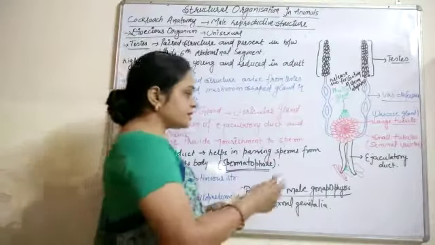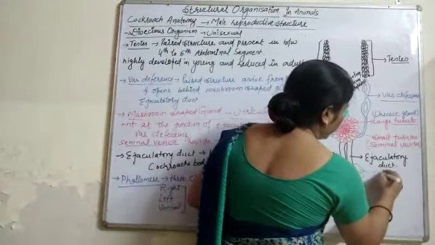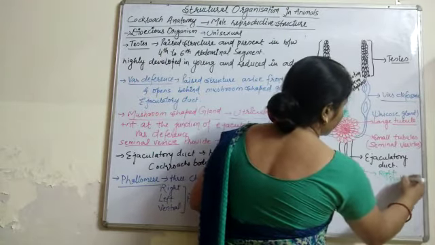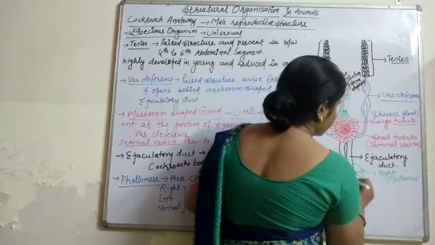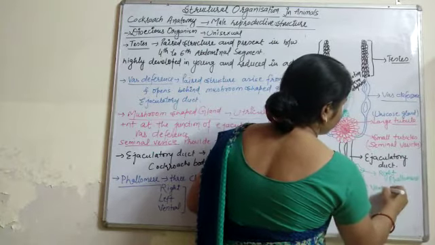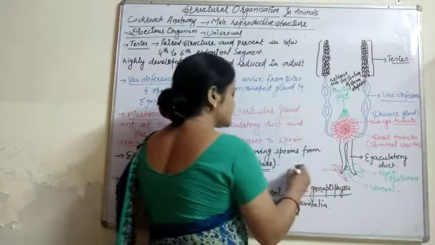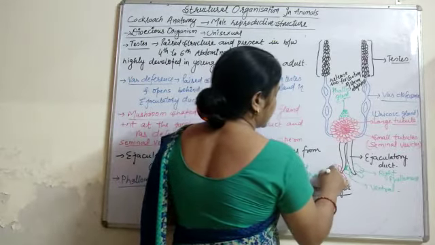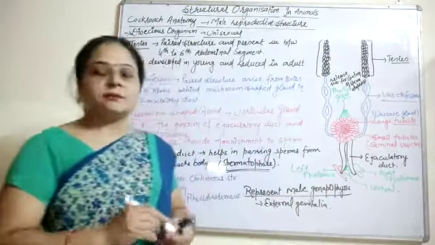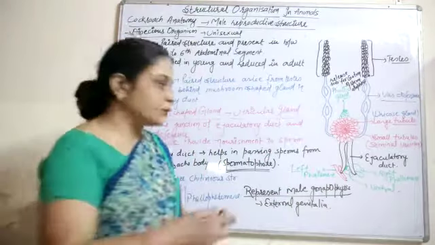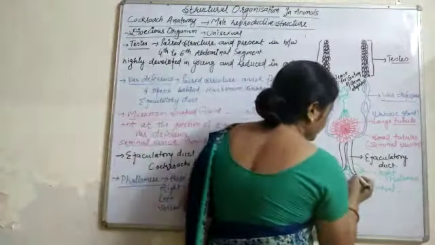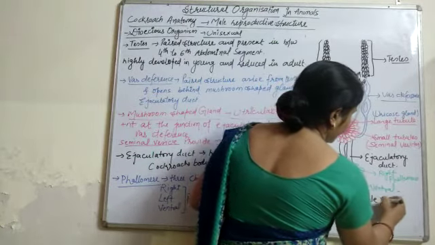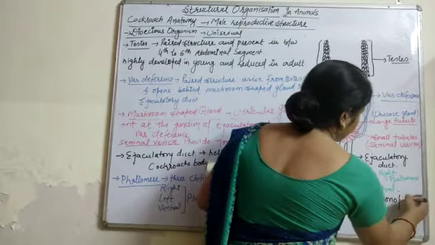We can write here, this is the right phallomere. This is the ventral phallomere. And this one is the left phallomere. All these phallomeres are present near a small pore from the ejaculatory duct, which is named the male gonopore.